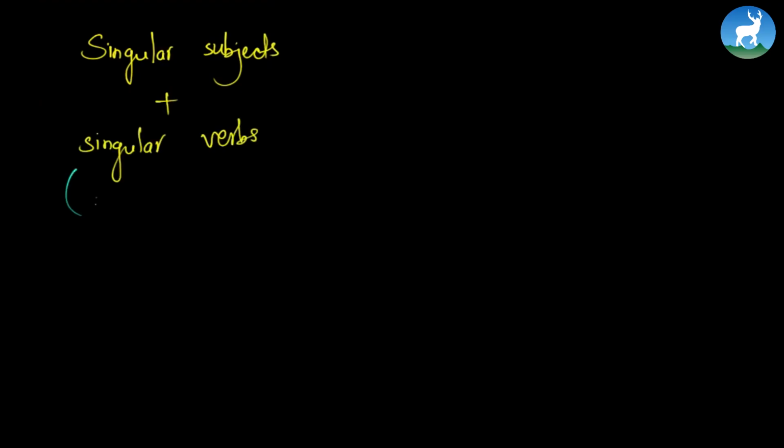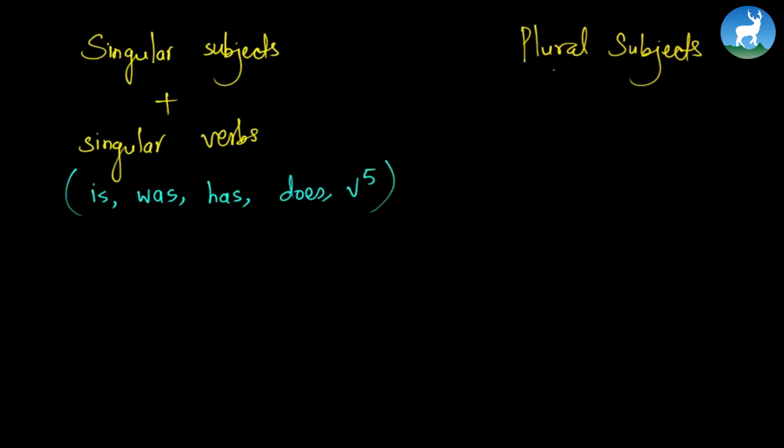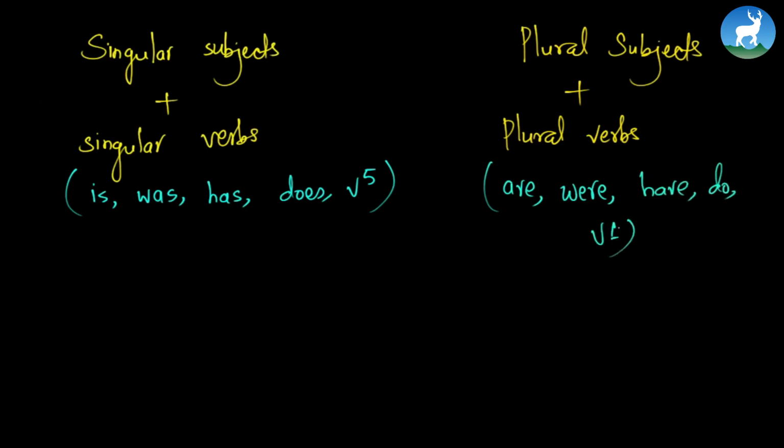So what are singular verbs and singular subjects? Let's find out. Singular subject plus singular verbs. What are singular verbs? They are is, was, has, does, and V5. So what is the another rule? Come on. It is plural subjects take plural verbs. Very good. And what are plural verbs? They are, were, have, do, and finally V1. Very good. The first form of the verb. Let's write some examples and you will be very clear, right?